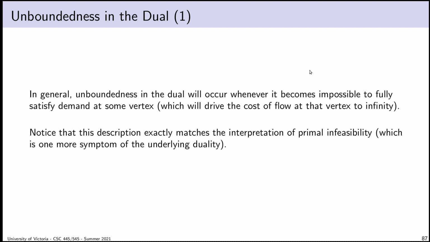So we know that unboundedness occurs whenever we have a situation where we cannot fully satisfy demand at some vertex, which will drive the cost of flow at that vertex to infinity. And of course, that corresponds to primal infeasibility. The question is, how do we detect that?